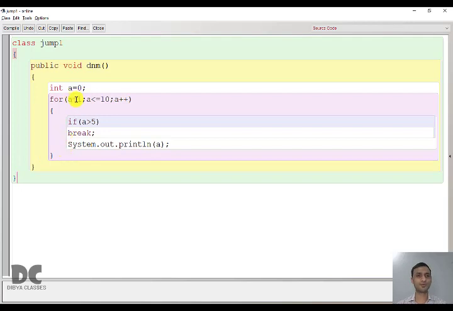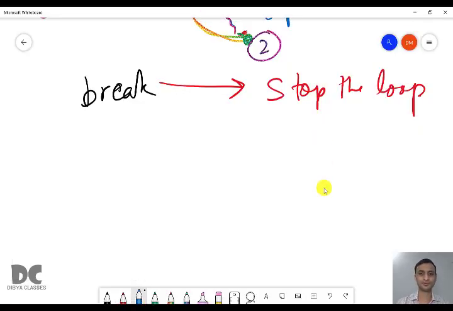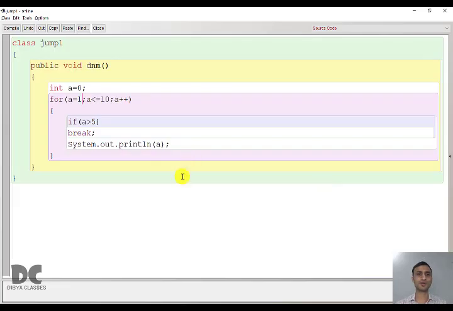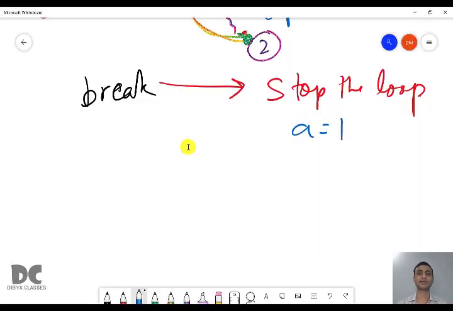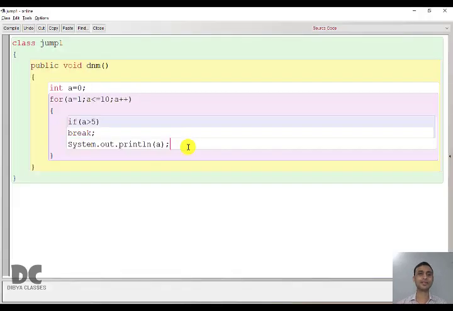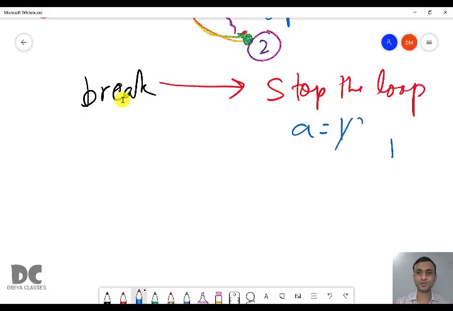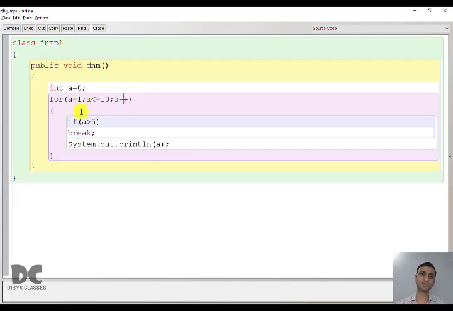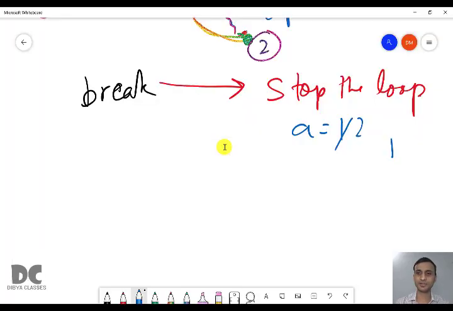So I have a loop starting from 1 till 10. It increases by 1 every time. Now a value is 1. We have a equal to 1. 1 less than equal to 10, true. 1 greater than 5, false. False means the if statement will not get executed. So it will print the value of a, that is 1. Then a plus plus, a value will become 2. 2 less than equal to 10, true. 2 greater than 5, false. So it will not get executed, so it will print 2.